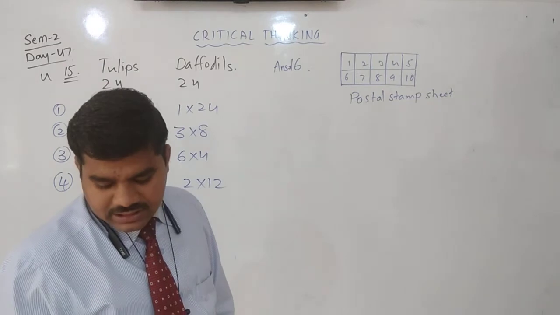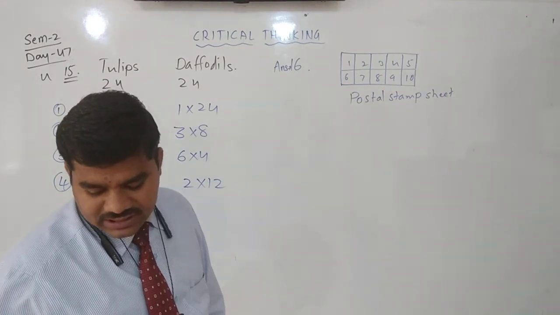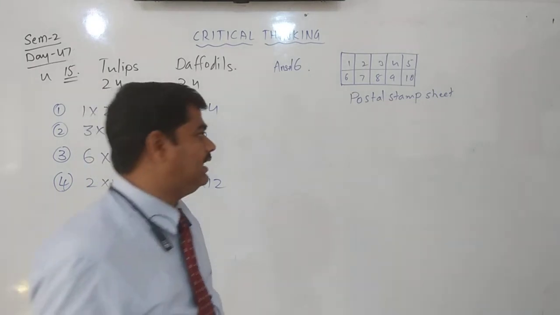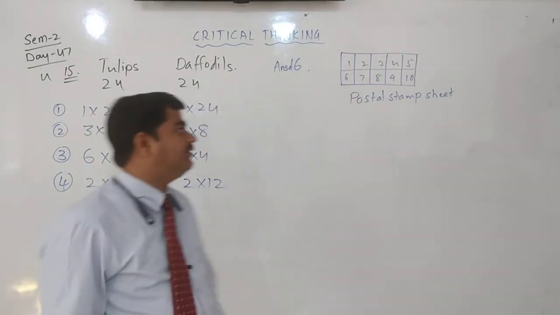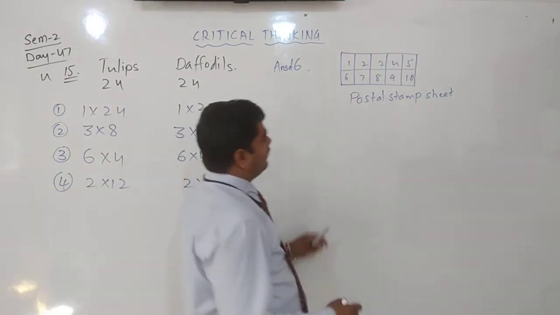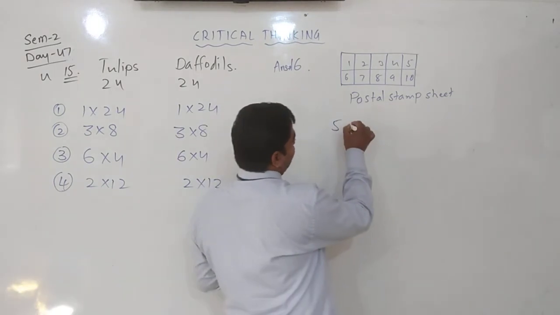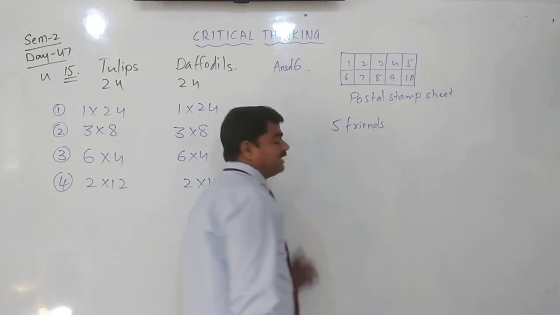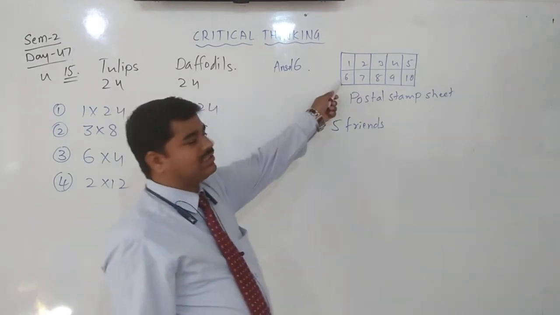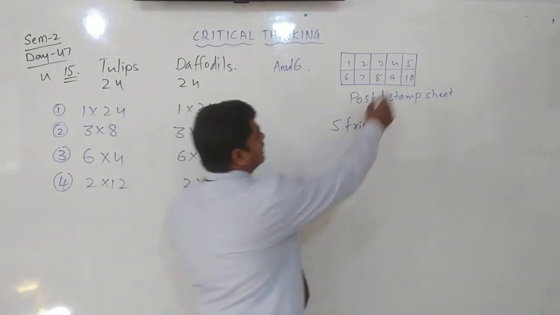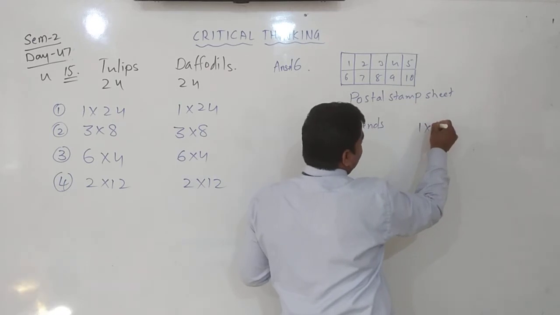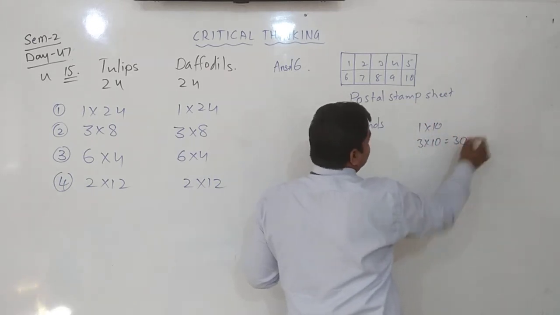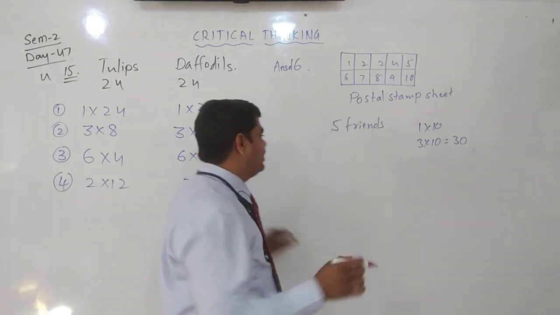The question is, can 5 friends divide 3 sheets of stamps equally? Can 5 divide 5? Yes, 5 friends can divide 3 sheets of postal stamps. 3 sheets means, since 1 sheet is 10, 3 sheets is equal to 30 stamps. Yes, they can equally divide.